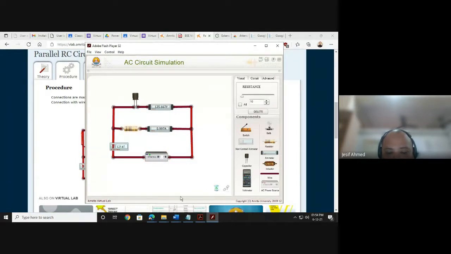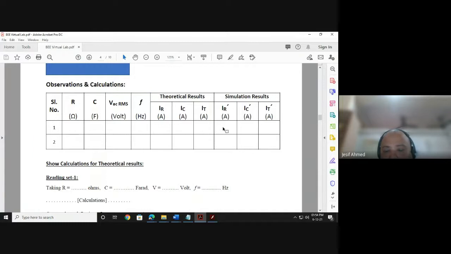So these are the values that you need to fill up here, IR, IC and IT. And this IR and this IR should be almost equal if your calculations are correct. This IC and this IC should be almost equal. This IT and this IT should be almost equal. So that is your first set of reading. Any doubt so far? Please let me know.